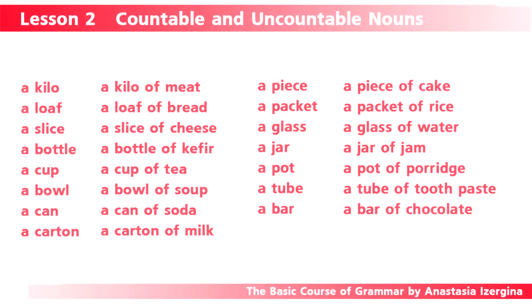A loaf of bread, a glass of water, a jar of jam, a pot of porridge, a tube of toothpaste, a bar of chocolate.